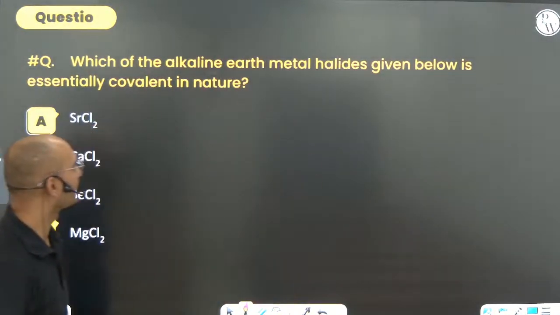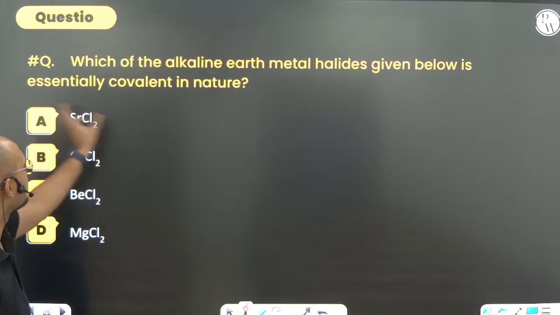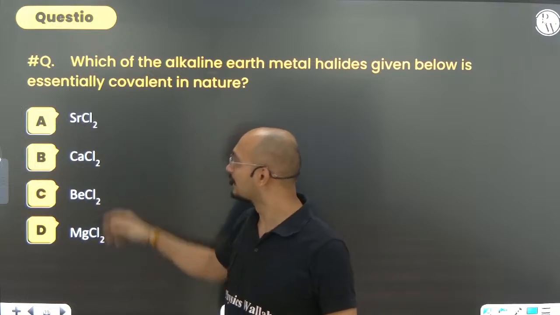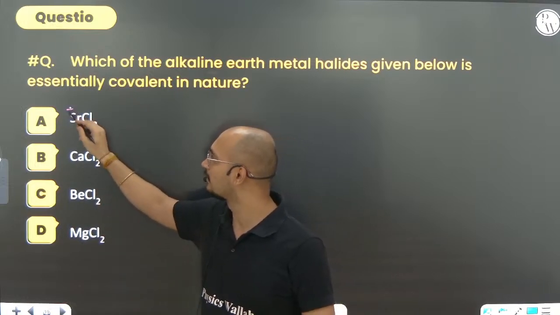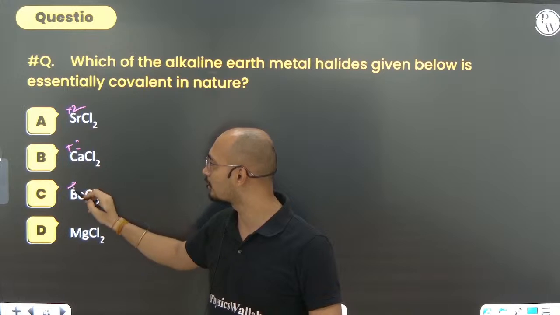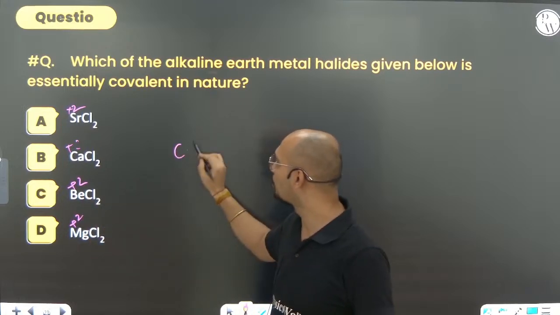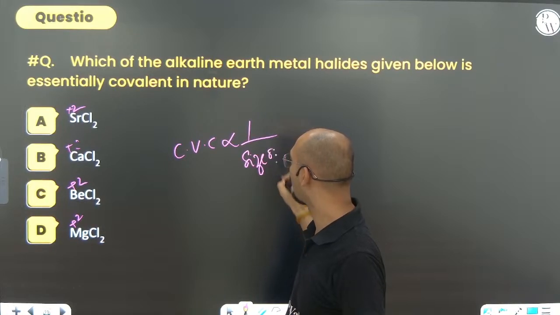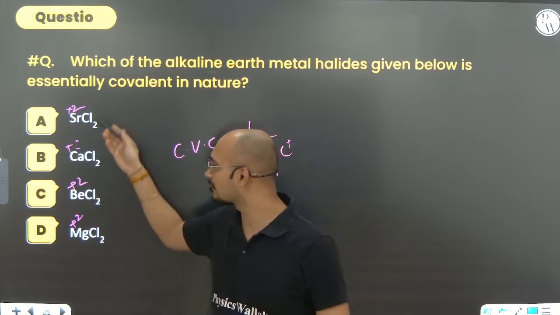Which of the following alkaline earth metal halides is essentially covalent in nature? Let's see: SrCl2. What is the same? Here the anions are the same. So think about it, the +2 charges are also the same. We all know that covalent character is inversely proportional to the size of the cation. Can you see where the size is more?